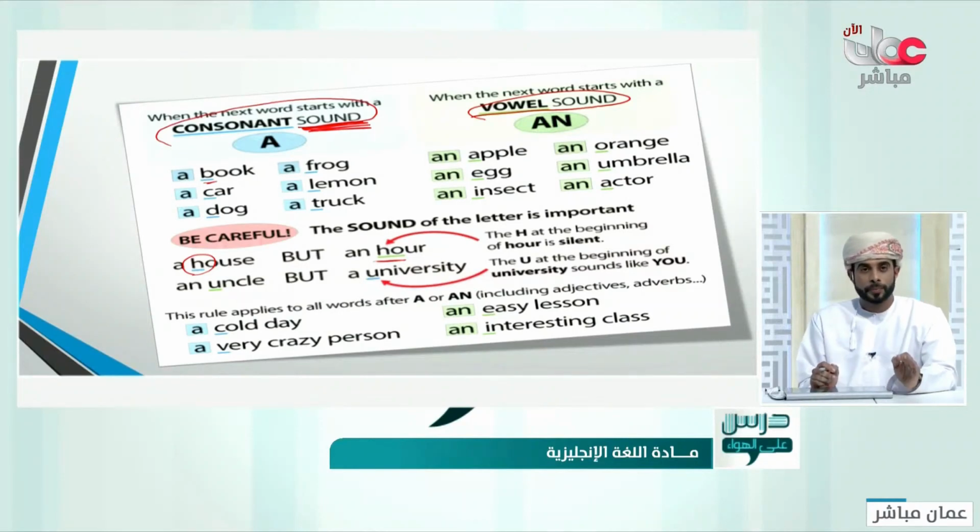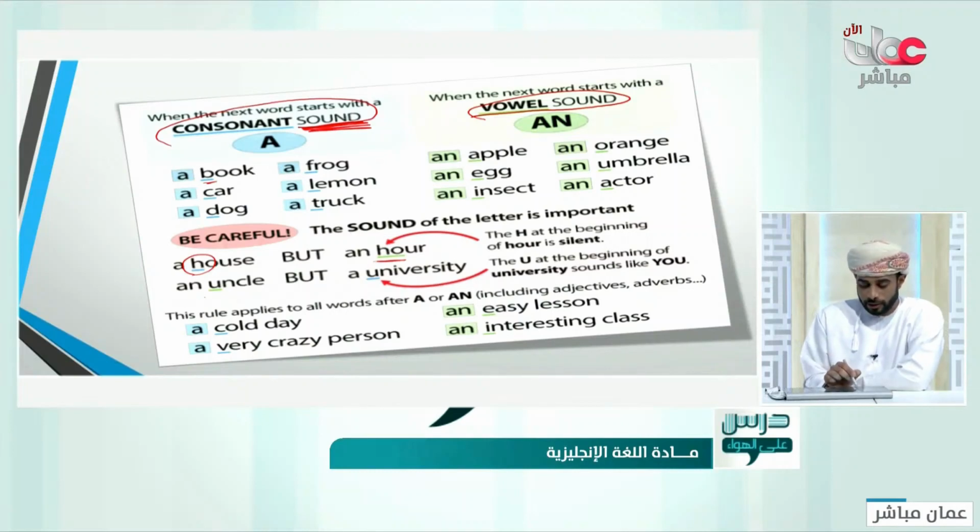So again, we use a with the consonant sounds, and we use an with the vowel sounds, just like this, to make it easier for us to pronounce it. Like a hour, it's really difficult, so we say an hour. Good. The same thing with uncle, the opposite sometimes. The vowel may be pronounced like a consonant.